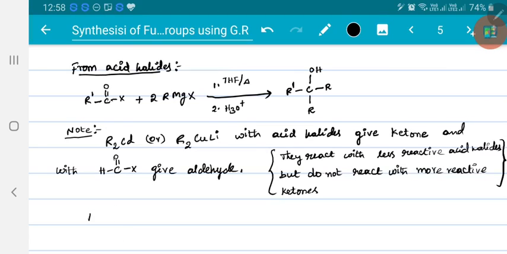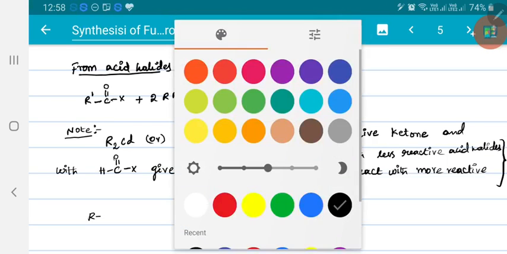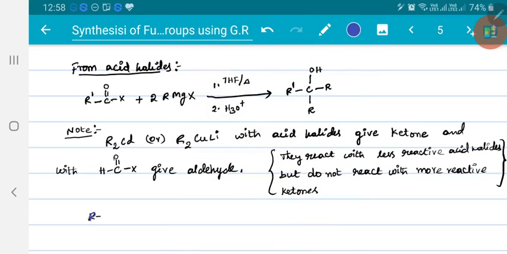If I consider an acid halide, RCOX or RCOCl, and assume we take copper, CuR2Li. Now, R minus is not obtained here. If you got R minus, this R minus would go and attack, but here you don't get R minus.